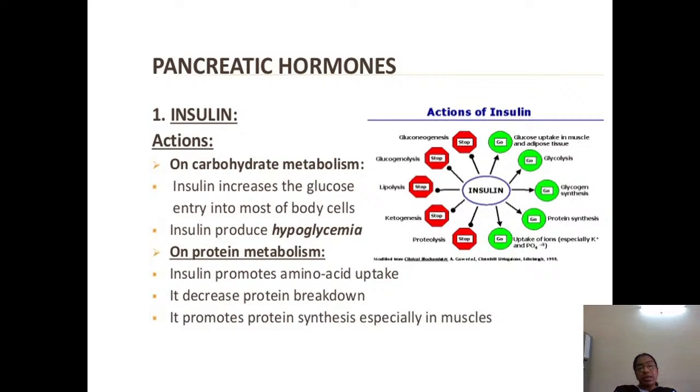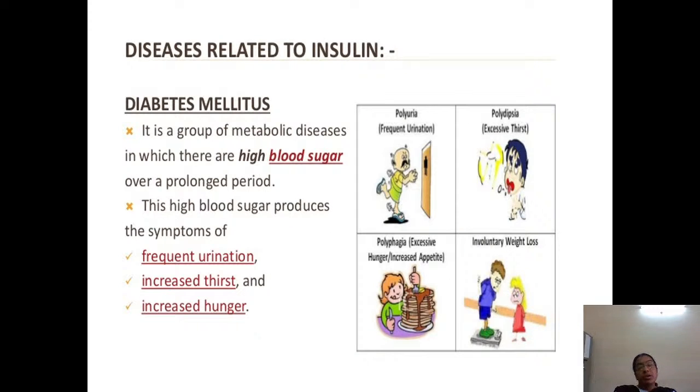On carbohydrate, insulin increases the glucose entry into most body cells. Insulin produces hypoglycemia. On protein, it promotes amino acid uptake, decreases protein metabolism, and promotes protein synthesis, especially in muscles. Diabetes mellitus is a condition related to insulin only. It is a group of metabolic disorders in which there is high blood sugar. Prolonged high blood sugar produces frequent urination, increased thirst, and increased hunger.